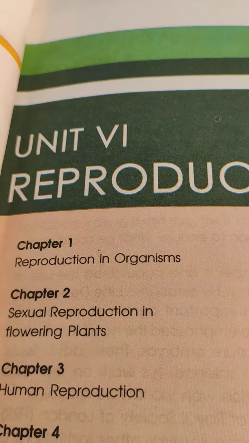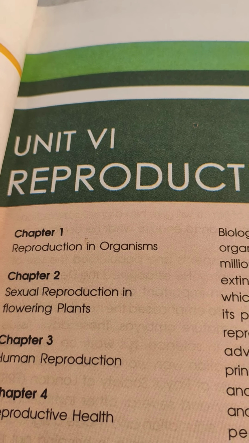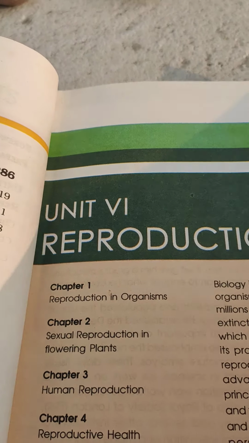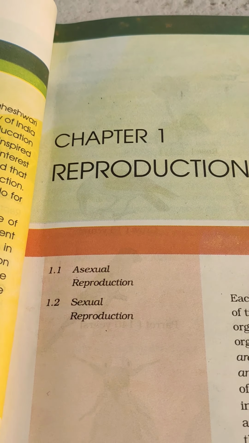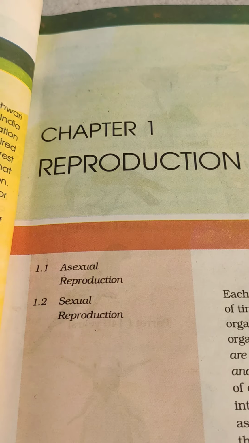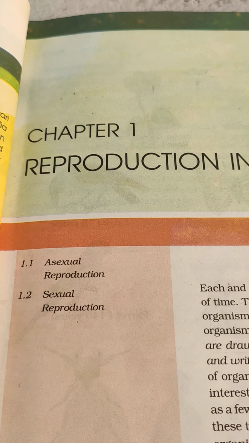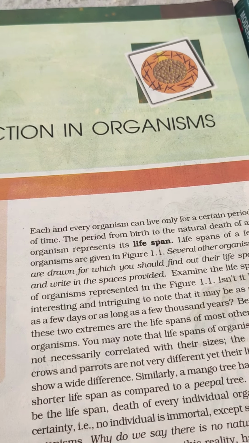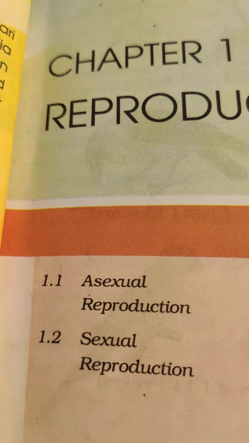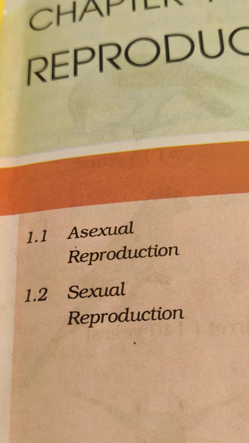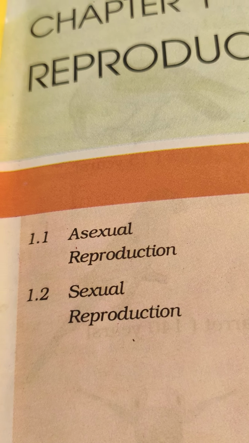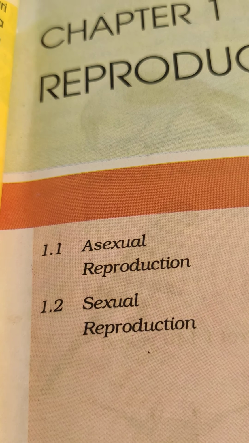Now the first chapter, which is reproduction, it has been further divided into 4 chapters, but the first one which we are going to read is a normal introduction about reproduction in organisms, and this has been fundamentally differentiated into 2 types: asexual reproduction and sexual reproduction.